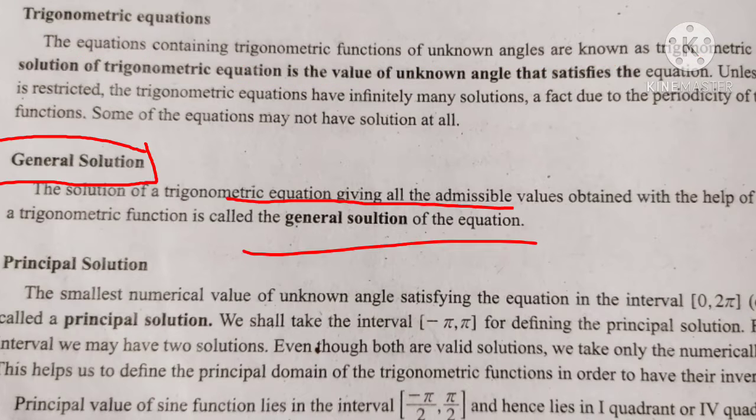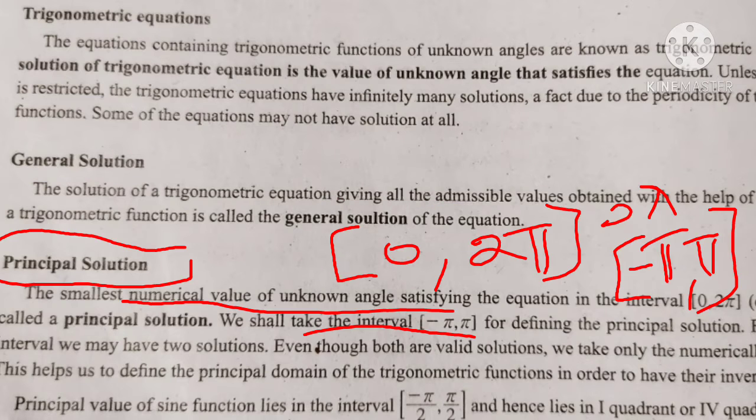Okay, listen, general solution. The solution of a trigonometric equation giving all the admissible values obtained with the help of periodicity of trigonometric functions is called the general solution of the equation. Then principal solution: the smallest numerical value of the unknown angle satisfying the equation in the closed interval [0, 2π] or the closed interval [-π, π] is called a principal solution.